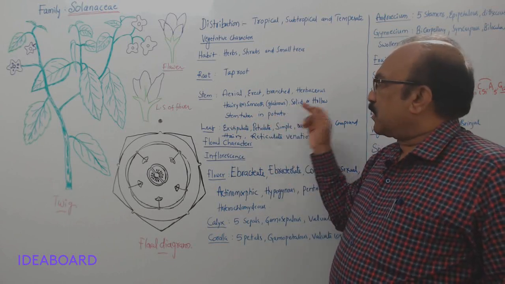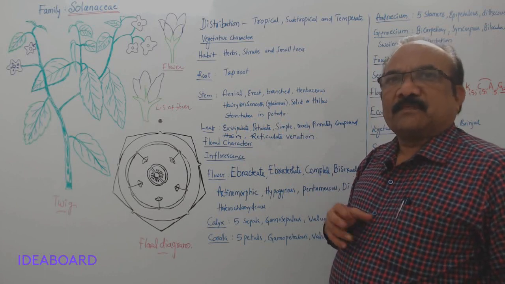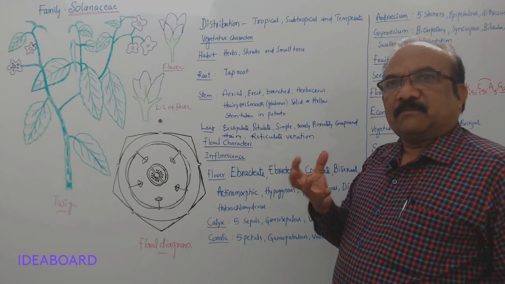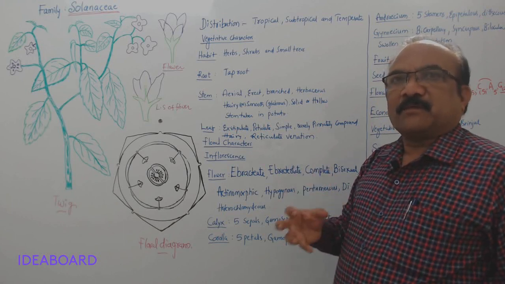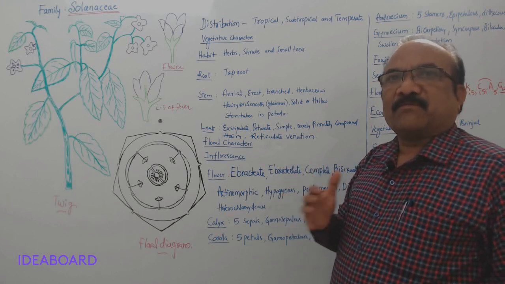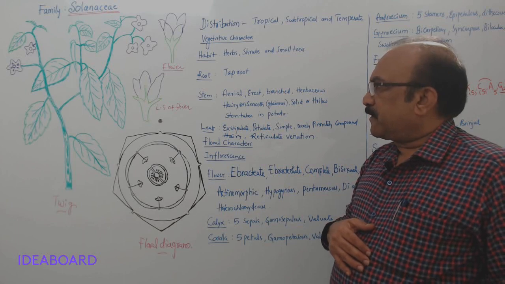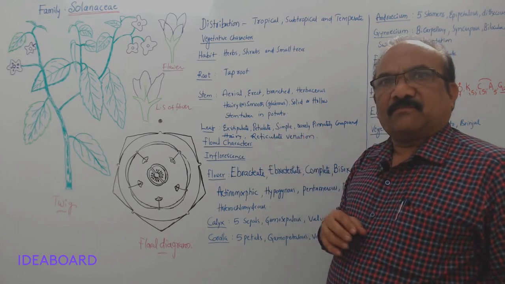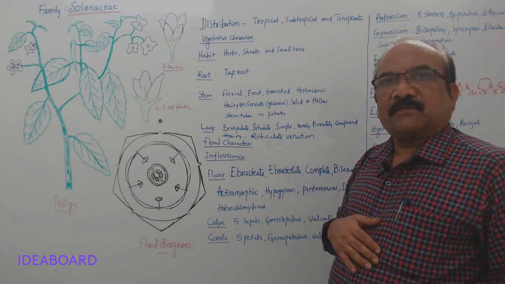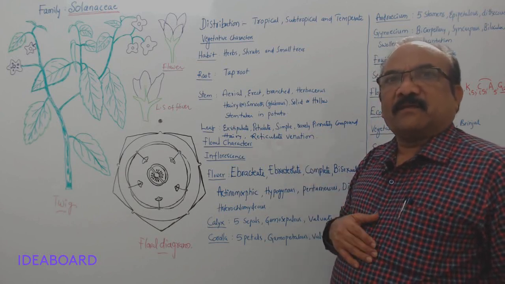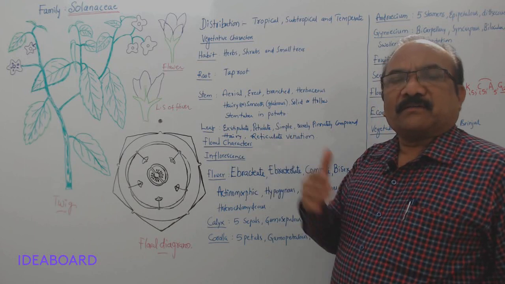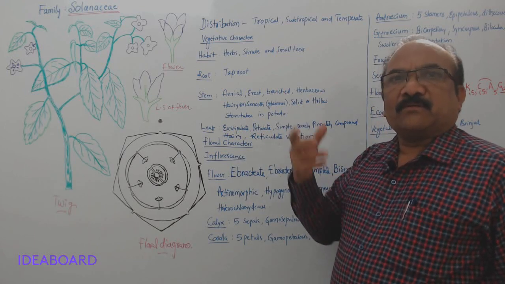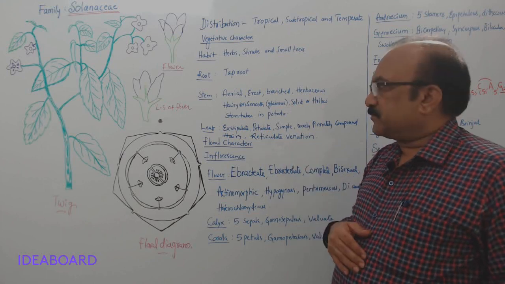Solanum tuberosum is the scientific name of the potato plant, and it produces these stem tubers, which are underground stem modifications. The potato will have eyes which represent the axillary buds, and the axillary buds help in propagation. Vegetative propagation means what? They sprout into new plants.